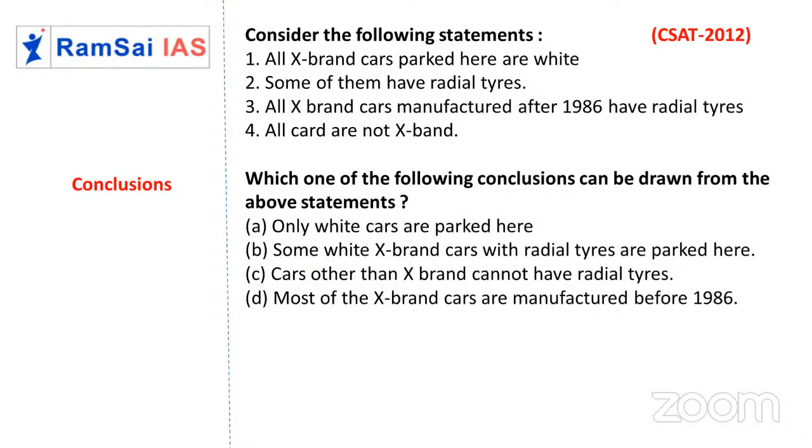Okay. Next, some of them have radial tires. So some X brand cars are there, all are white in color, but in that few have radial tires. Next, all X brand cars manufactured after 1986 have radial tires. So radial tires are only after 1986. Before 1986 there were no radial tires. So from 1 to 3 we can conclude there are few X brand, all are white, and some of them have radial tires, but they should be after 1986. So few are non-radial as well.